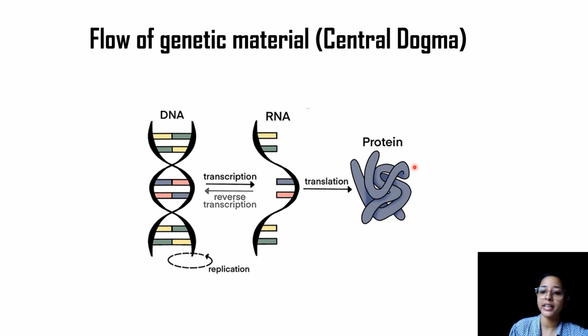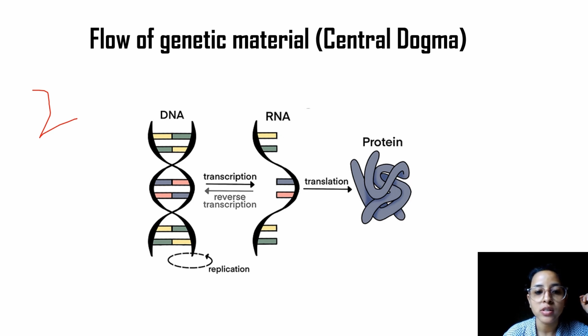Now, what happened later on in the 1970s, two more scientists named David Baltimore and Howard Temin both proposed that DNA was able to replicate back to itself. The mRNA or RNA that is formed was able to get replicated back to the DNA structure.